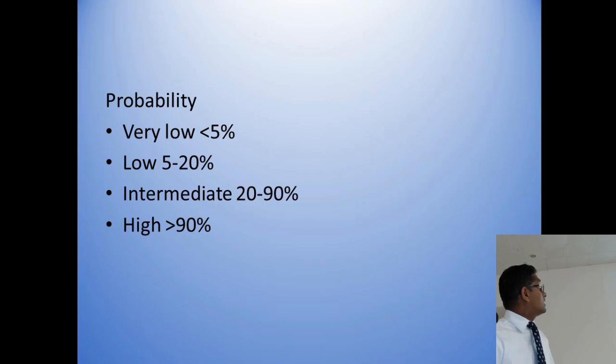And on the other side, very low means less than 5% means the patient is very unlikely to have coronary vascular disease. Those patients do not need any investigation to exclude obstructive coronary artery disease. The intermediate group is the one who needs further investigation. Okay.